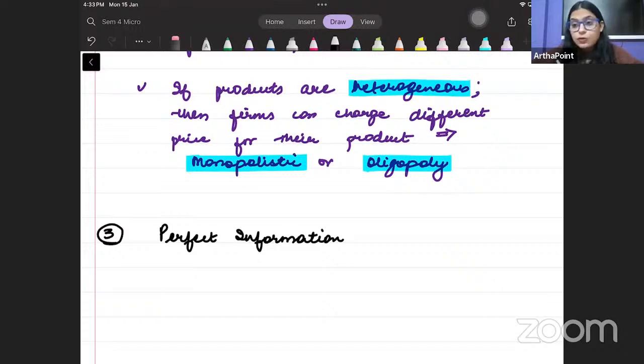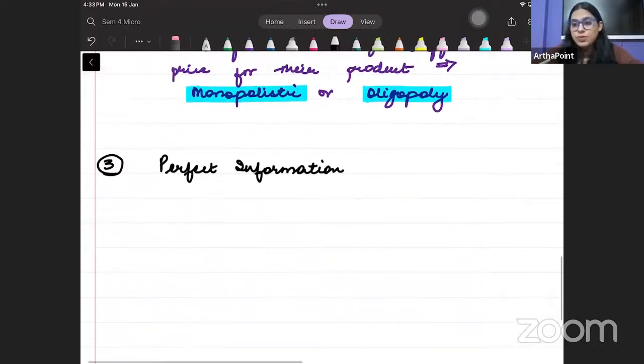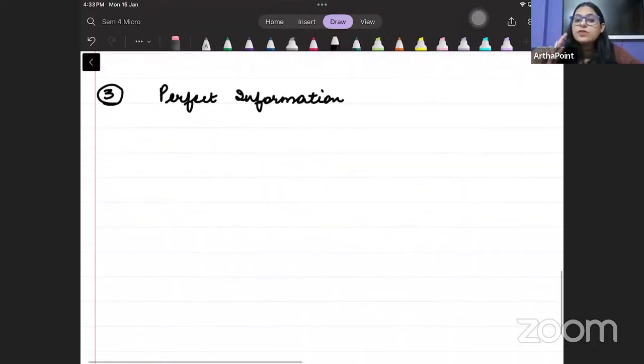No. You won't be able to tell me. Is there perfect information in that case? No, because there is asymmetrical information. You have less information as compared to seller of the vaccine, right? But in case of perfect competition, you have information about all relevant facts of the product, right?